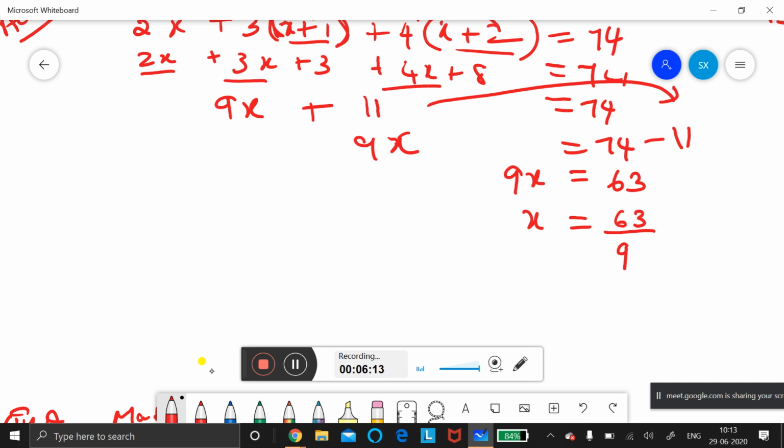Okay, so multiplication will become division. Division will become multiplication. Addition will become subtraction. Subtraction will become addition. When will it become like that? When the number goes to that side, that side means out of the equal sign.